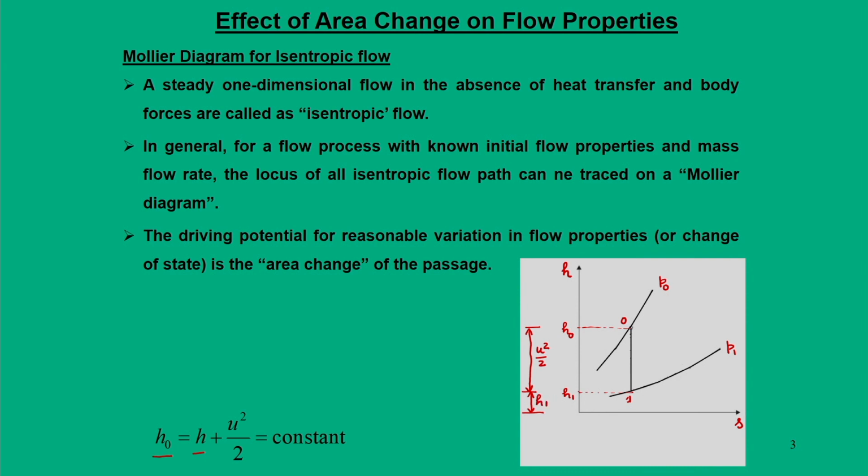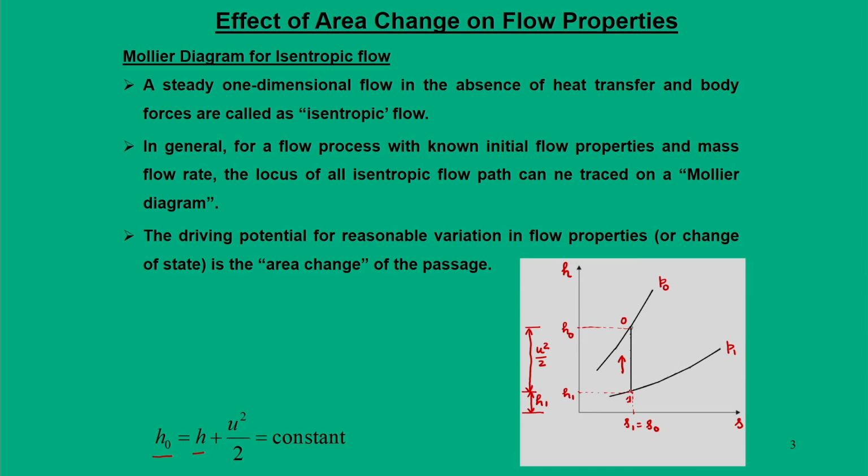In other words, I can go from state 1 to 0. When I go from state 1 to 0, I am moving isentropically. So, for this process 1 to 0 or 0 to 1, the entropy s1 is equal to s0.